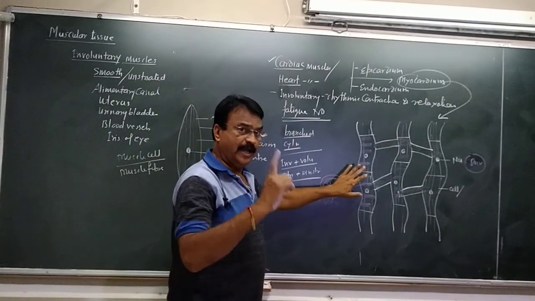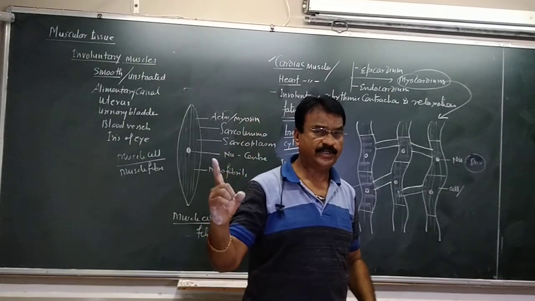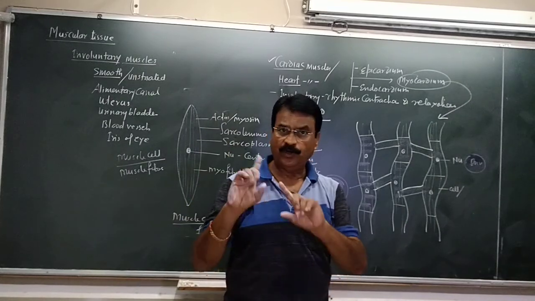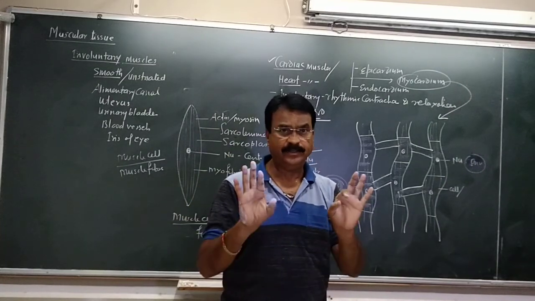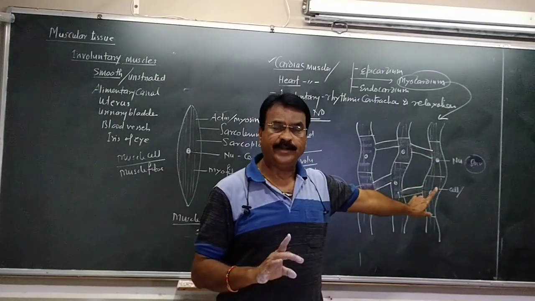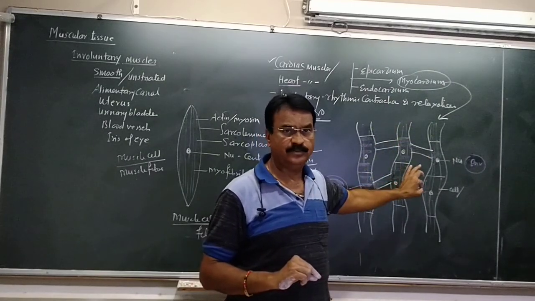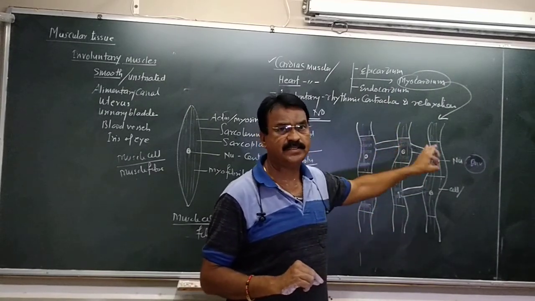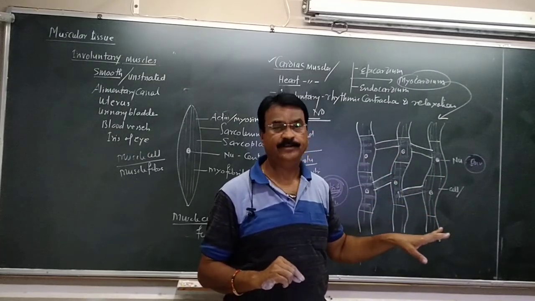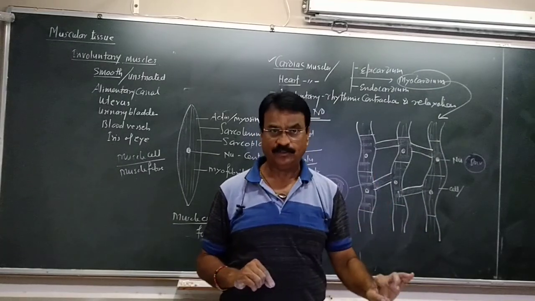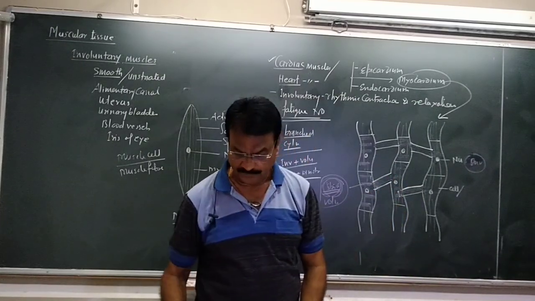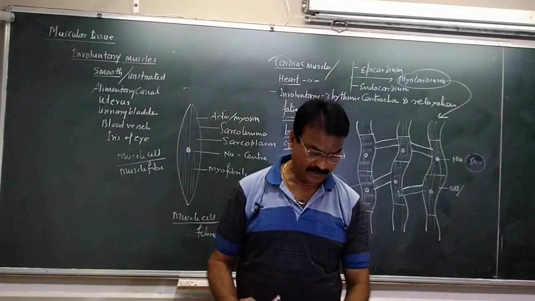These are present only in the heart. Striated muscles are skeletal muscles attached to bones, and their movement is voluntary. Smooth muscles are unstriated, found in the alimentary canal, and their working is involuntary, not in our control. Cardiac or heart muscles are branched, showing properties of both striated and unstriated muscle. Their working is involuntary, with rhythmic contraction and relaxation till death. So three types of muscles we have seen, and by this we understand the muscular tissue.